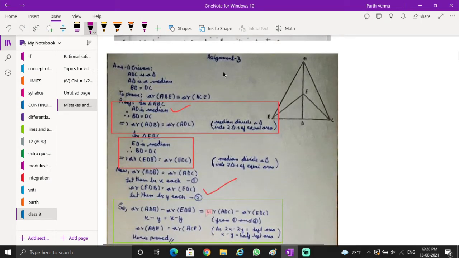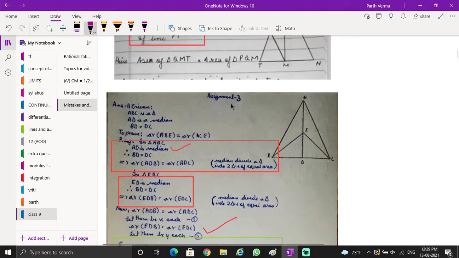Now let's go through one presentation which has many mistakes. Let's go through all of them. Although the work is presented well, neat work, I loved it. Here, this was assignment 2. I don't know why it is labeled 3. In assignment 2, you were given AD as the median, and E is any point, not necessarily the midpoint of AD. E is any point, it can be here also. E is any point on the median, and you had to prove that this area is equal to this.